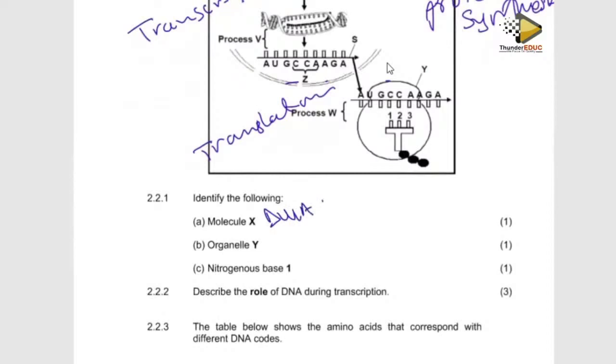Organelle Y. What do we call it an organelle? Because it's double membrane. Whatever structure is double membrane, we call them organelles. So now, organelle Y is ribosome. Zome means the body. Ribo is coming from the word ribose.